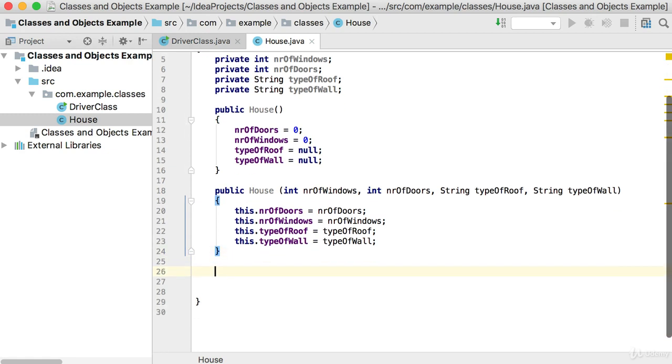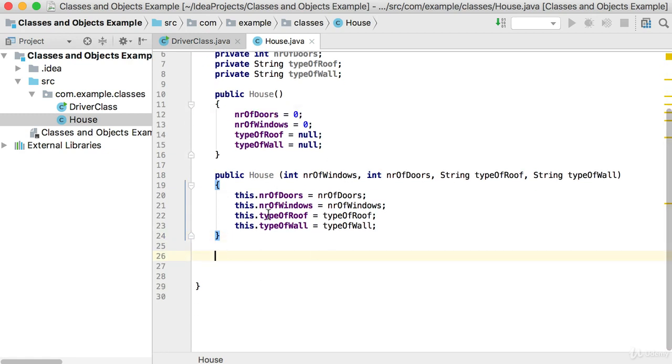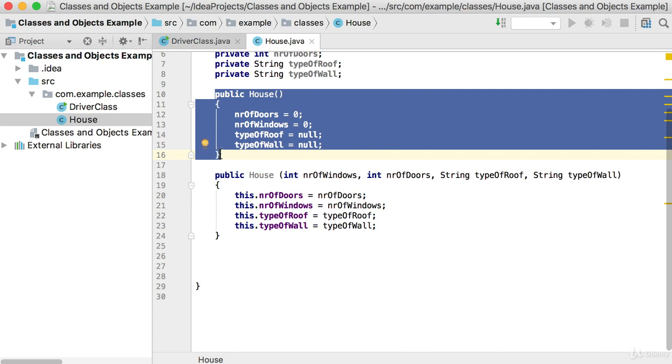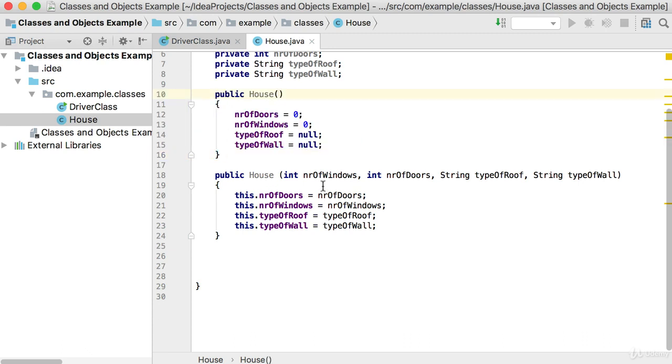So in your class, there must always be a constructor that constructs your object. In this case, there's no default constructor here, because the default constructor will only be supplied when you do not supply a constructor at all. And the default constructor will look exactly like this one. But now we've provided one, so there's no default constructor. This we call the no argument constructor, and I can choose what to set the values to. And then the second constructor here is an overloaded constructor, 2 methods having the same name but different parameter lists, method overloading. So this constructor accepts the 4 values and sets them to my object.